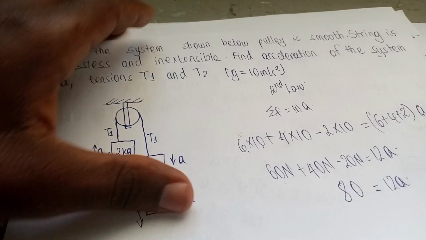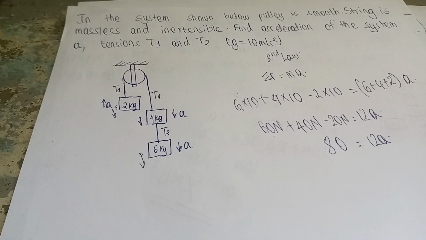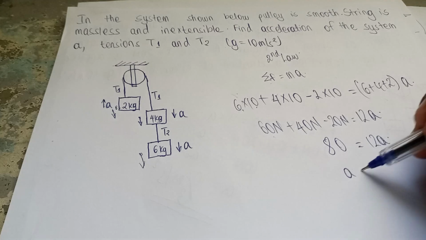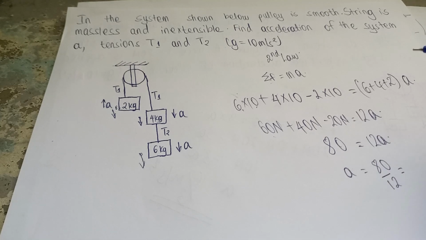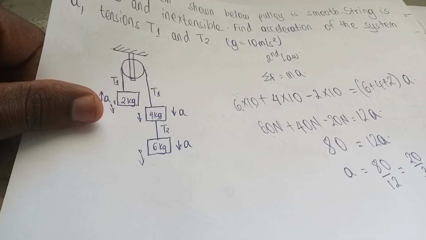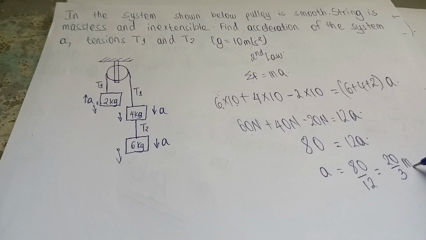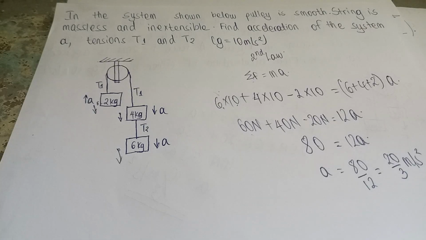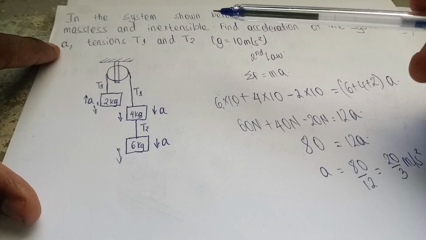Now let me put this on here so you can see clearly. So acceleration then equals 80 divided by 12, which, if you divide that by 4, is 20 on 3, that is 20 on 3 meters per second squared. So that is the acceleration of the system.